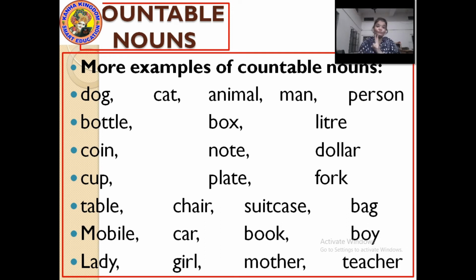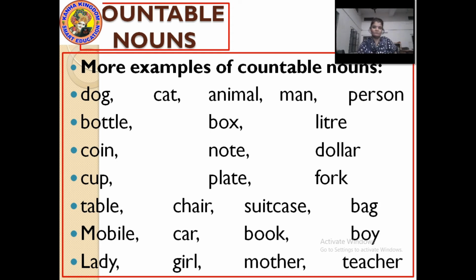I have a 2 rupee note. 2 rupee notes. I have 2 one-rupee notes. So note and notes, it can be said in this way. Dollar, dollars. Cup, 1 cup, 2 cups. Plate, yes, 1 plate, 4 plates.